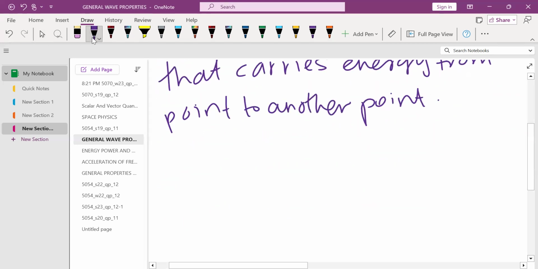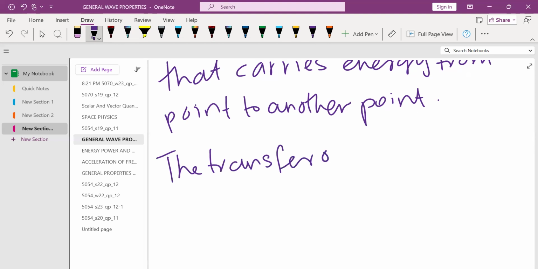Now the second point is that the transfer of energy is without the flow of medium. You have to remember this thing. Such question about the medium may come in P1 too. The transfer of energy without the flow of medium.